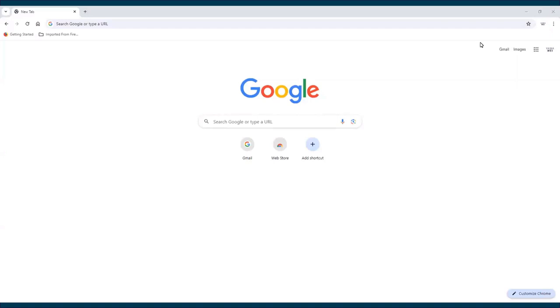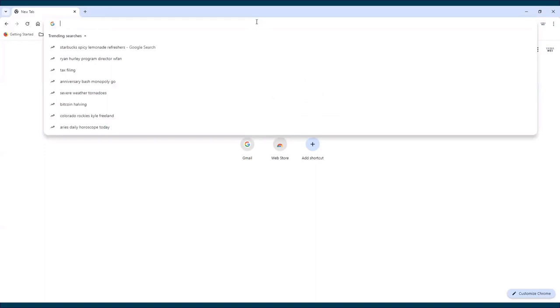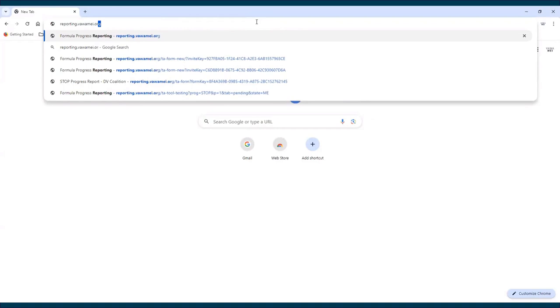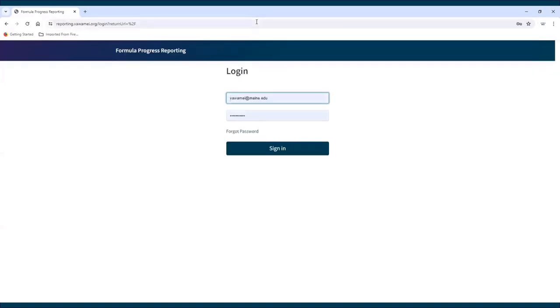How state administrators access the tool. State administrators will receive an emailed invitation from MEI with a link to set up their account. Once your account is set up, you will access the tool by going to reporting.bawamei.org. Once logged in, state administrators will be able to access the state's dashboard to generate links to blank and in-progress reports for subgrantees, review, change request, and approve subgrantee reports, and submit final subgrantee reports to MEI.